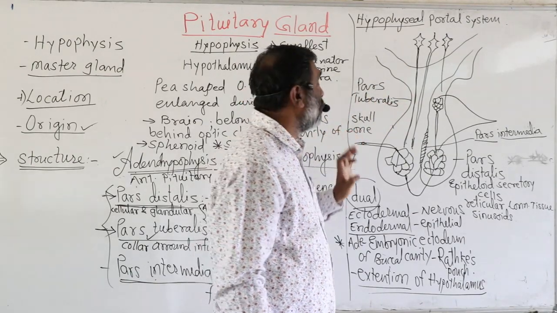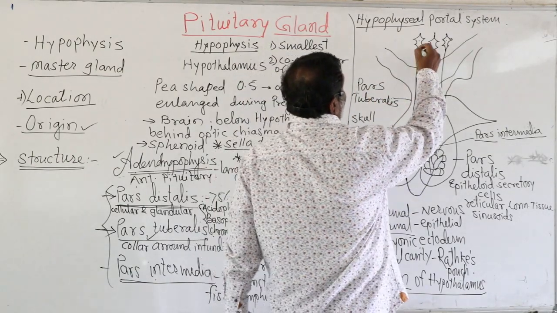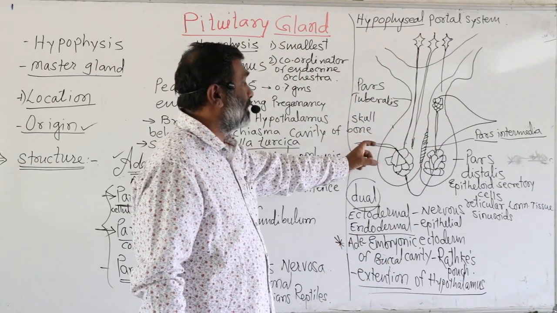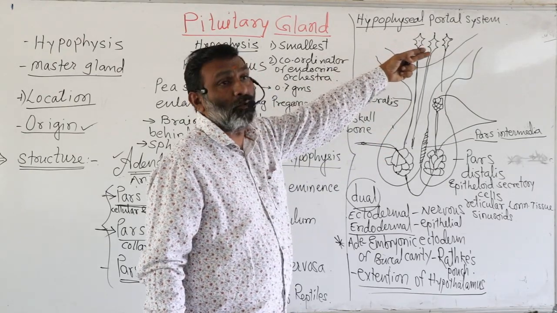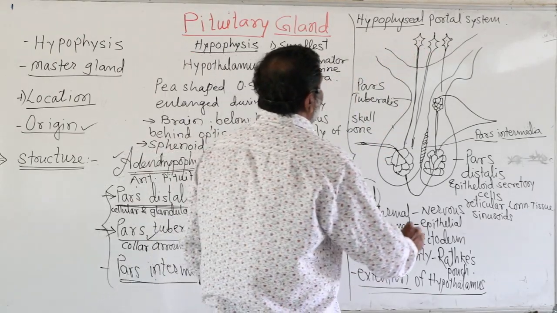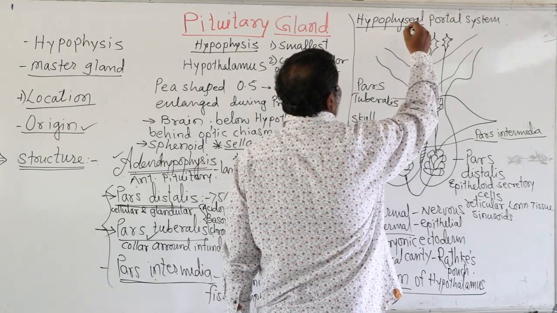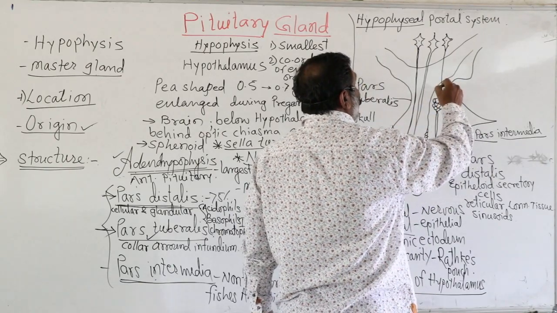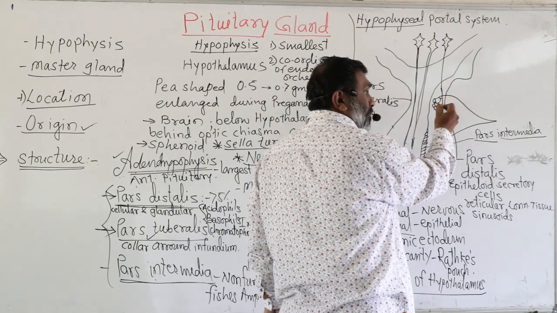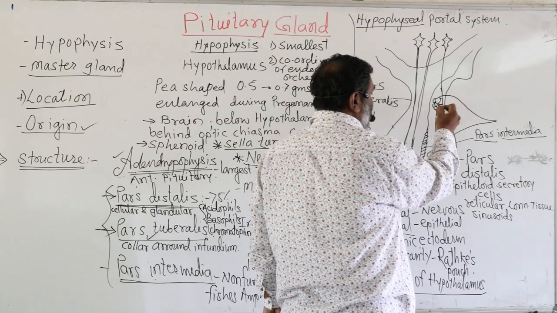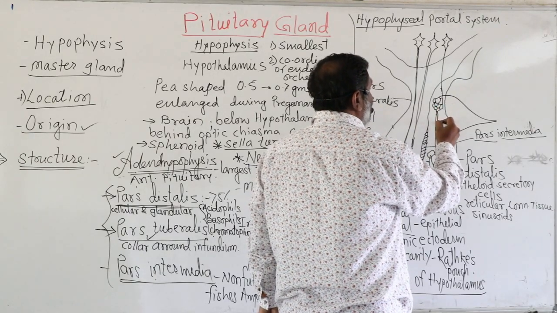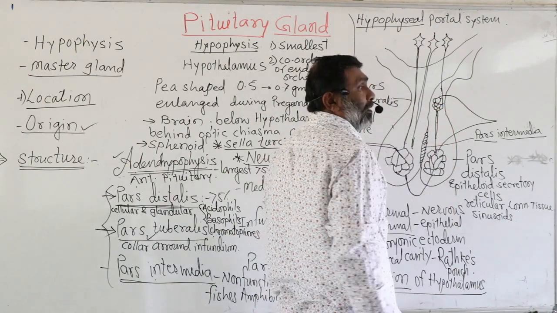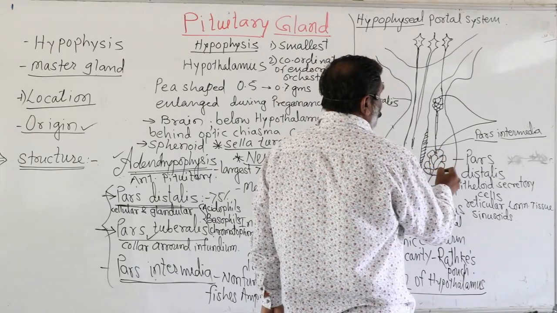The hypothalamus secretes some hormones, and these hormones come into the blood of this hypophyseal portal system, then into the capillaries, and again into another vein, and then it again forms capillaries and goes to the superior vena cava of the heart. Hypothalamo-hypophyseal portal system. So this point is important for your details.